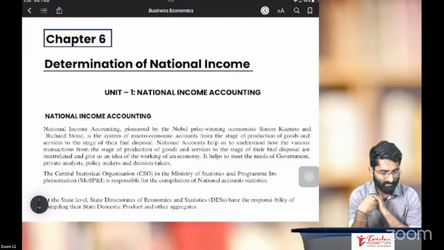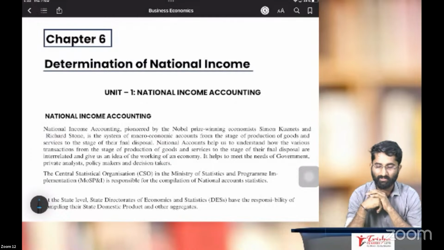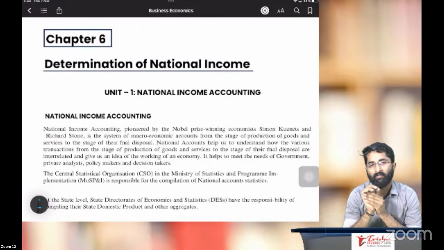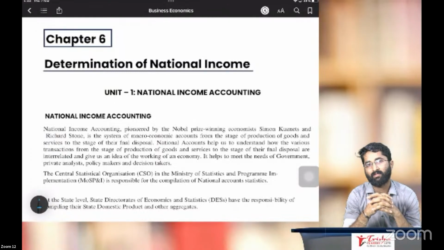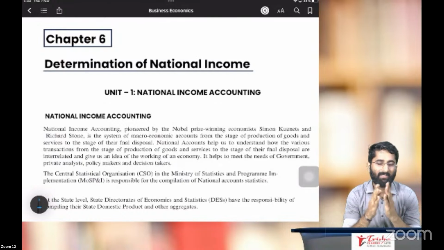A very good initiative from Trisha classes. Why? Because this time in business economics, some chapters have been added, and the majority of the added portions are in economics. So economics, as well as some other subjects such as accounts and law as well.